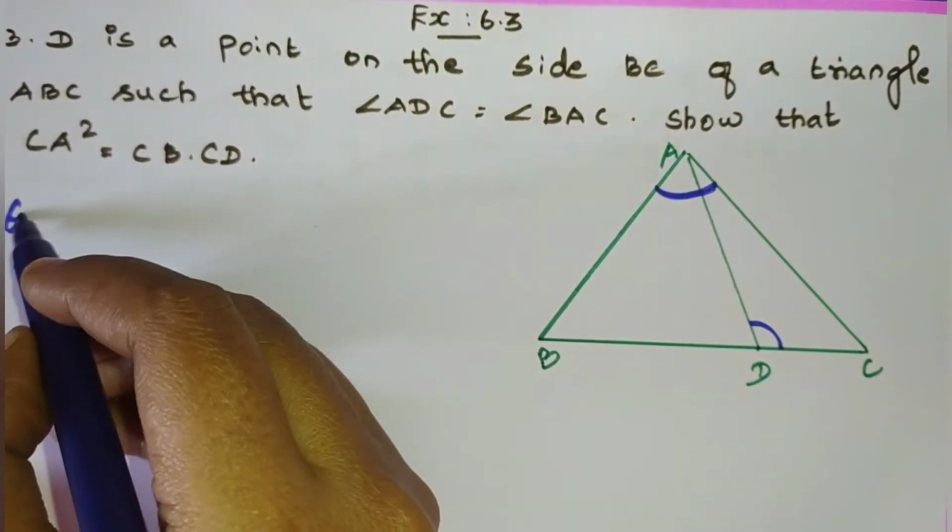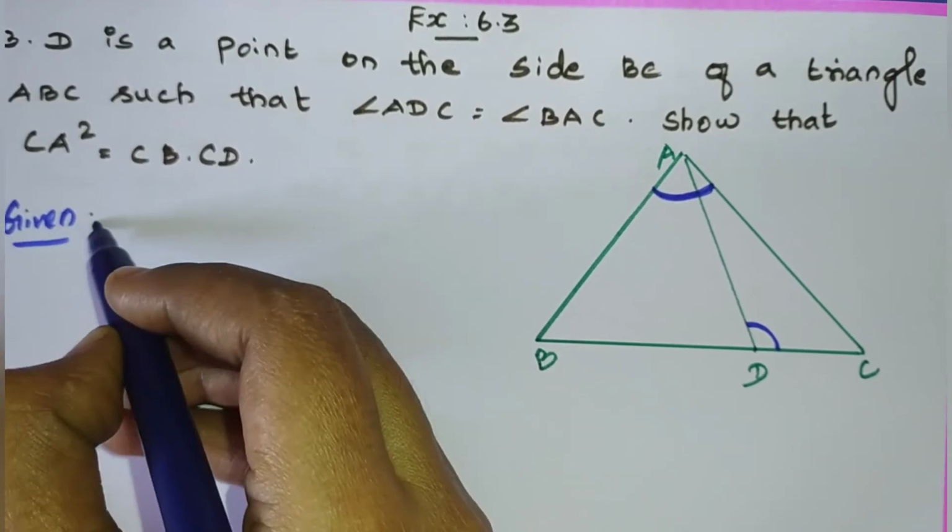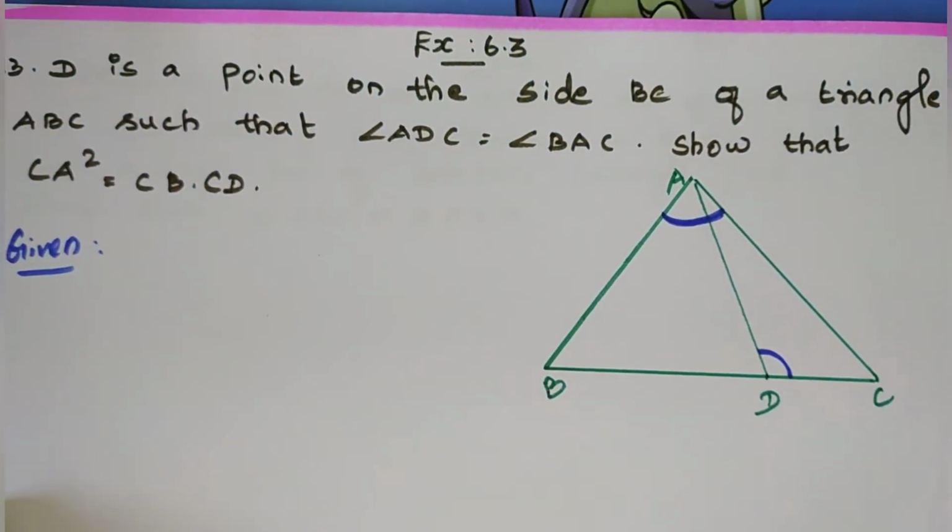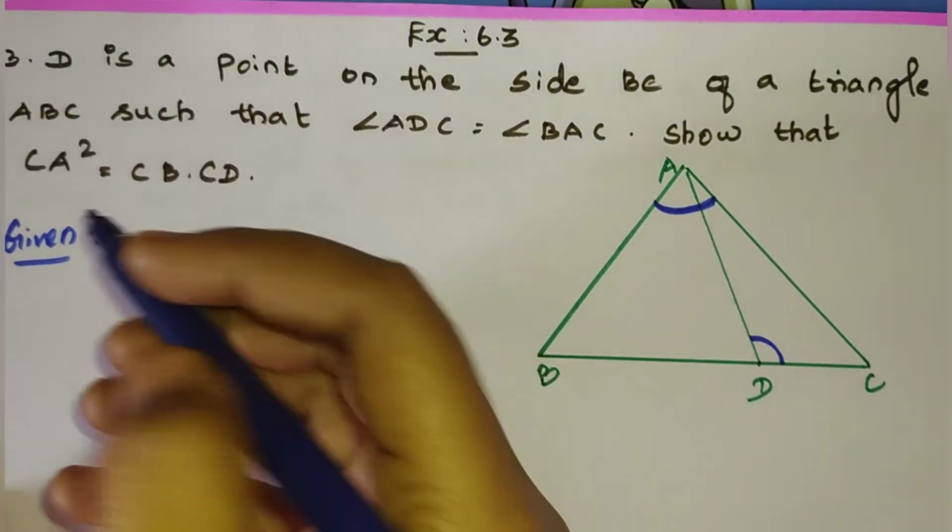First you have to write given. First write and then I will tell how we can prove this theorem. Okay.